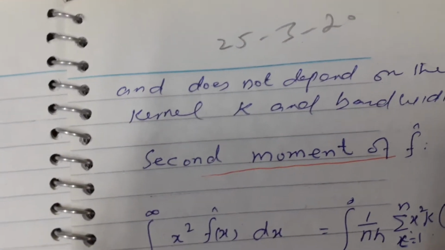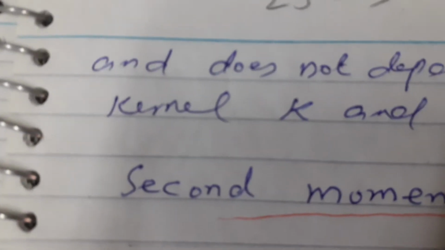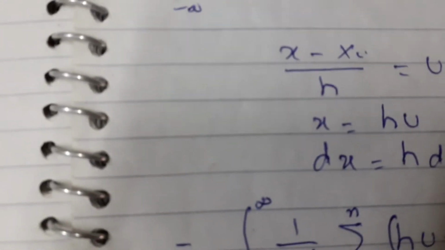So it does not depend on the choice of kernel K and bandwidth h. Very, very important: the mean of the density function f hat of x does not depend on the kernel function and the bandwidth. The second moment will be helpful in finding the variance of f hat of x.